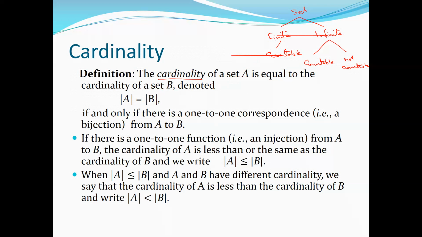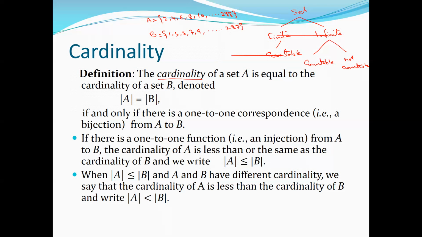For example, you have a set A, the set of even numbers, 2, 4, 6, 8, 10 and so on, maybe up to 288. It's a finite set, for example. And then you have a set B, the set of odd numbers, 1, 3, 5, 7, 9 and so on, say up to 287. So these are two sets.